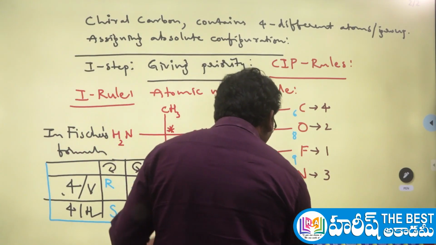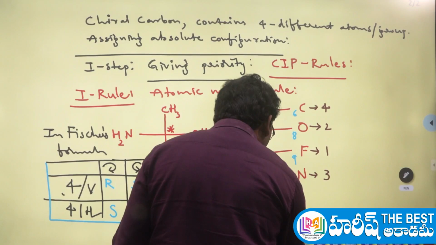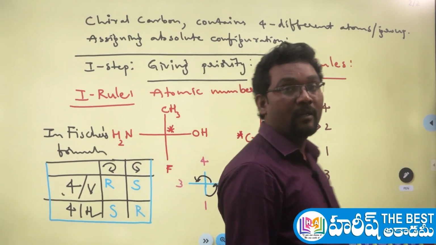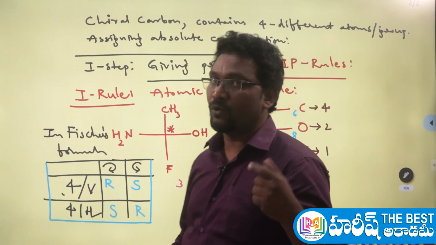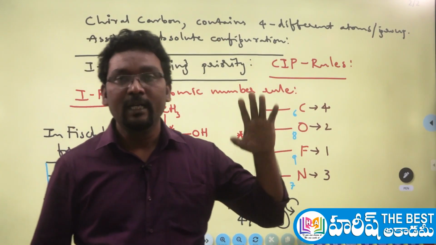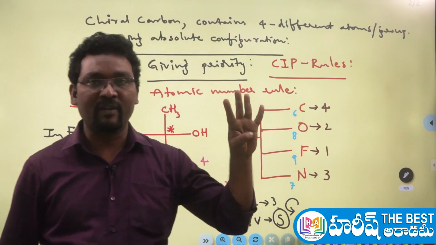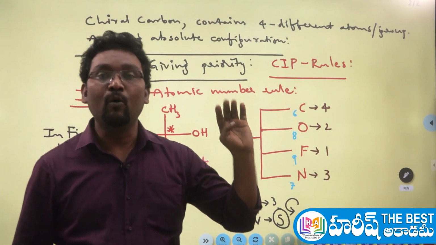So you can say now the carbon atom, that chiral carbon atom, has S configuration. Like this you can finalize. Quite simple, right? So here once again I am reminding you what to do. The first thing is to give the 4 priorities to the 4 different groups present at the chiral carbon. How to give the priorities?